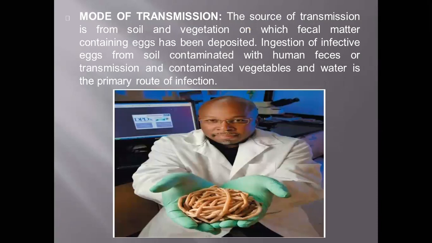The source of transmission is soil and vegetation on which fecal matter containing eggs has been deposited. Ingestion of eggs from soil contaminated with human feces, or contaminated vegetables and water, is the primary route of infection. Mainly root-type foods like potato and carrot, those vegetables, have more possibility of easily transmitting it, because these are the most common.